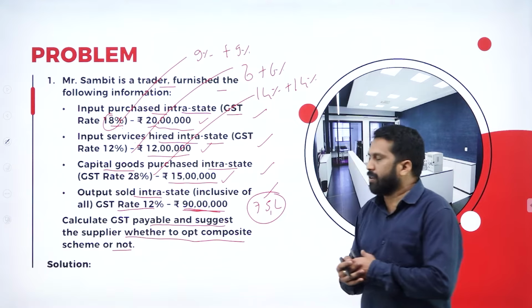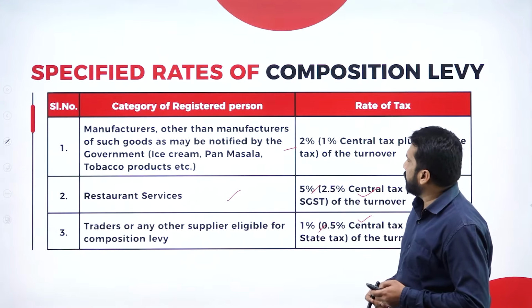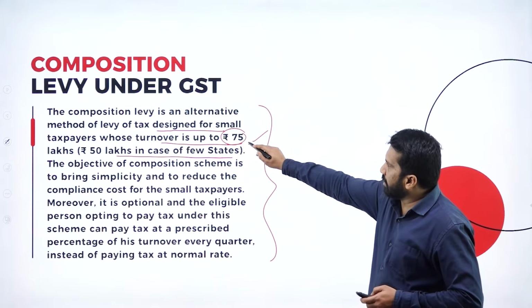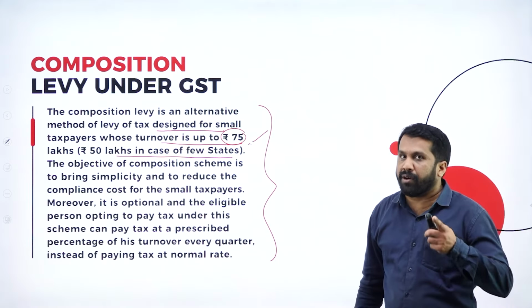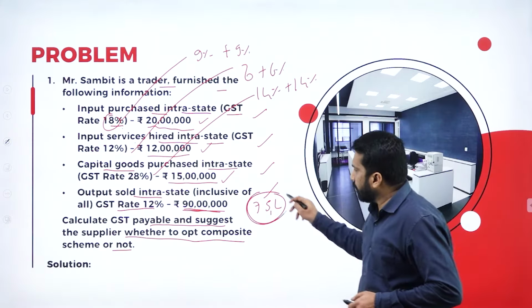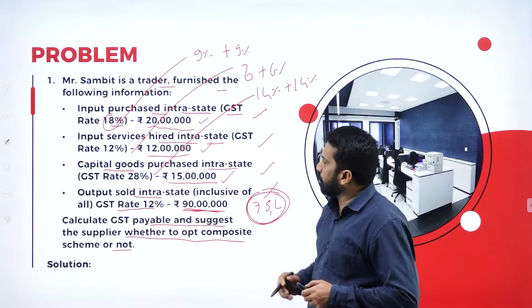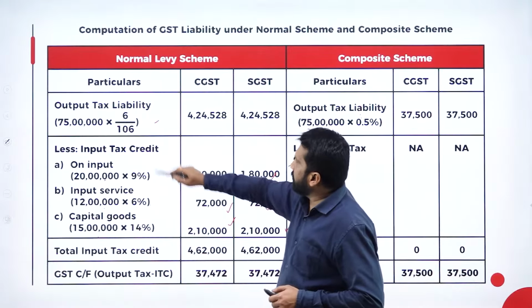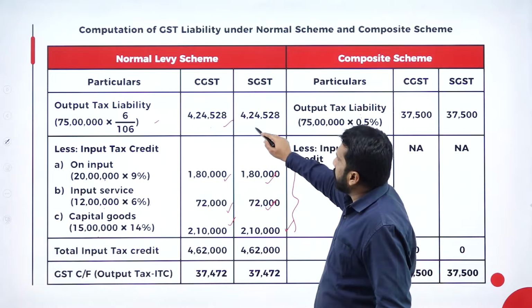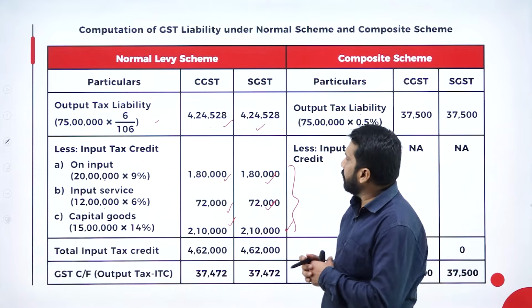If it crosses 75 lakhs, you cannot come under composition scheme. I'll show you in the previous part. Up to 75 lakhs you have limit to opt for composition. The sales is 90 lakh but we calculate up to what? 75 lakhs to compare. 75 lakhs into 12%, we'll go with 6%. 4 lakh 24,000. These are your calculations.